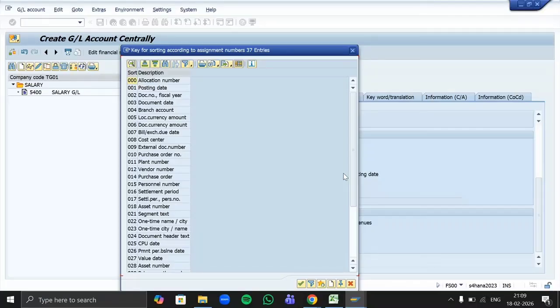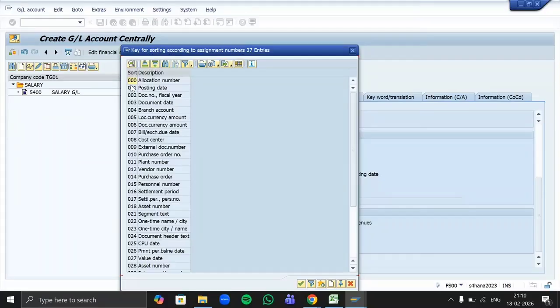So for arranging in which order, we are assigning this sort key. Here we have assigned the sort key as 001 as per the posting date. When you post any kind of transaction, there will be three types of dates. One will be the document date, one will be the posting date. So here we told our system to please arrange all our transactions as per the posting date.